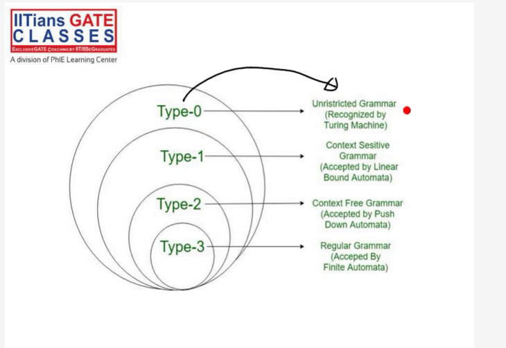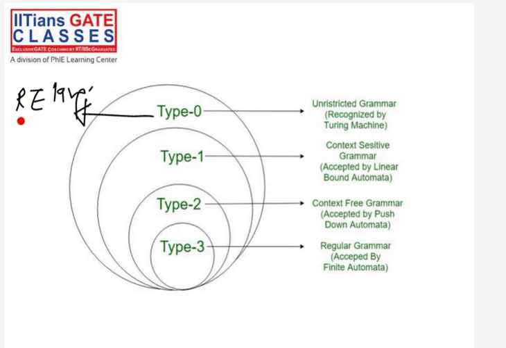And basically this grammar generates this language. Oh, sorry, wait a second. Actually in this slide I have not written this, let me write it. So this type 0 grammar generates something called RE language. We will see what is RE language.